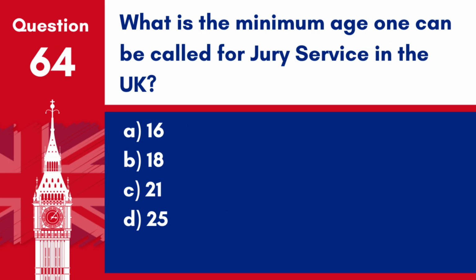Question 64. What is the minimum age one can be called for jury service in the UK? A. 16. B. 18. C. 21. D. 25. Answer: B. 18. UK citizens aged 18 to 75 who are registered to vote are eligible for jury service.